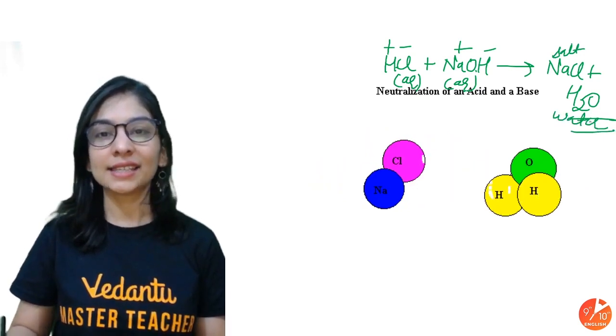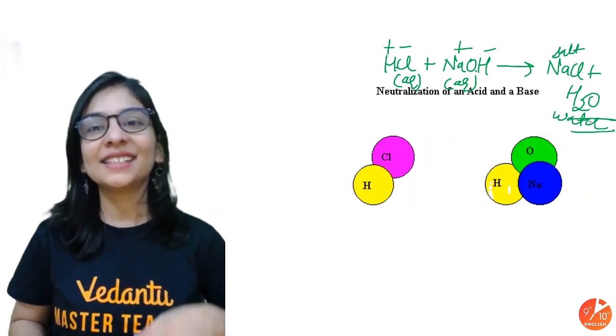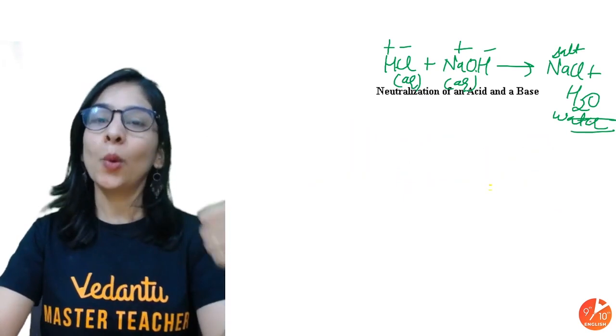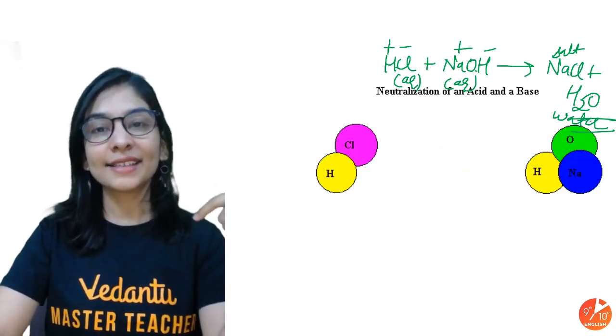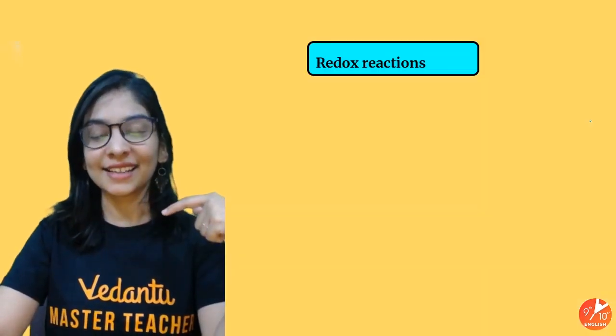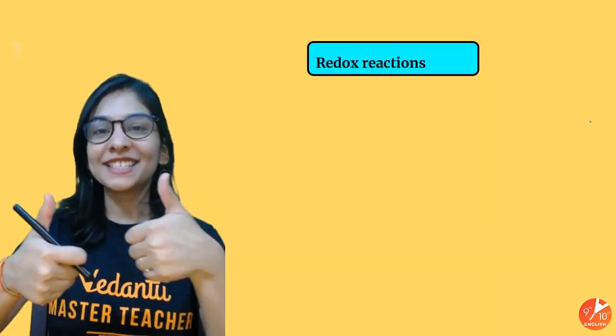I got salt, I got water. How did we get that? Exchange of ions. DD reaction is of two types. One is the precipitation reaction. The other one is your neutralization reaction. Okay, got it, students? Check.